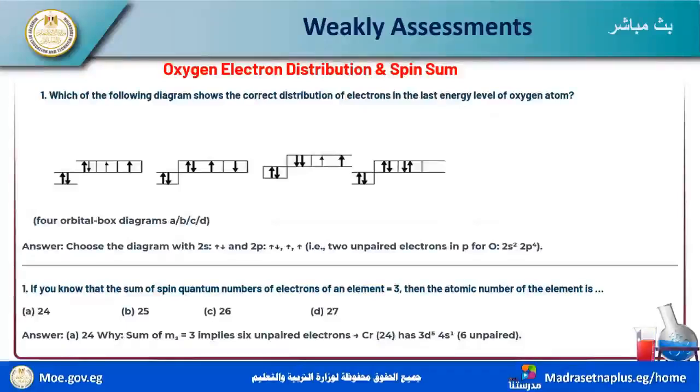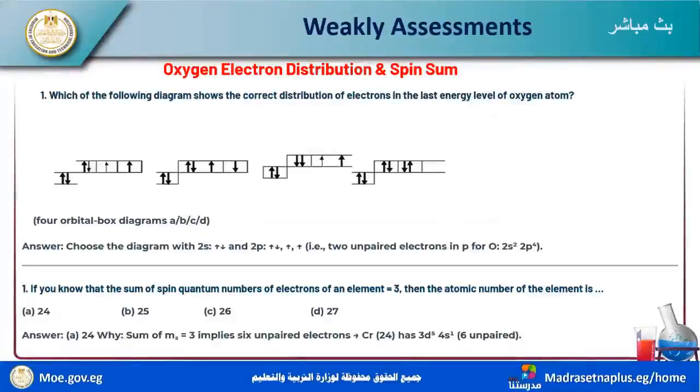The summation equals positive 3, so we have 6 positive halves. So we have 6 single electrons.